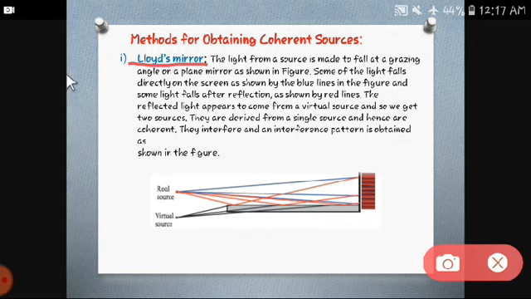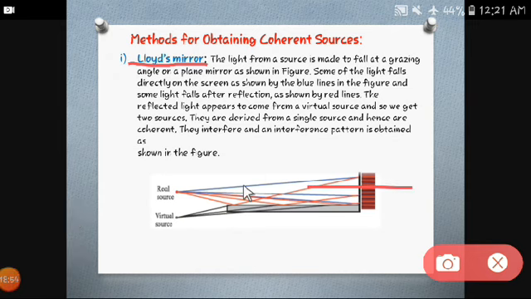So some of the light falls after reflection, which is given by the red lines. The reflected light appears to come from the virtual source. So we are getting two sources: the first one is real and the second one is virtual. So obviously they are coherent sources. So this is the idea about Lloyd's mirror.